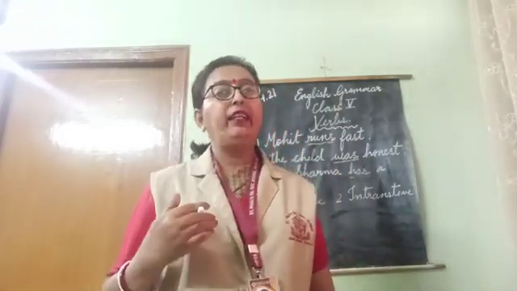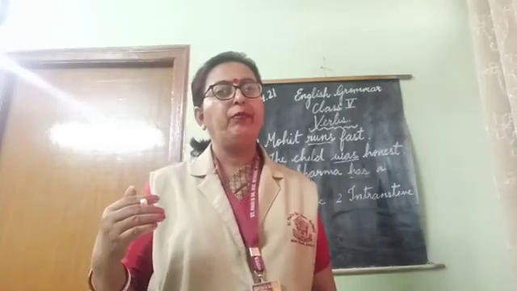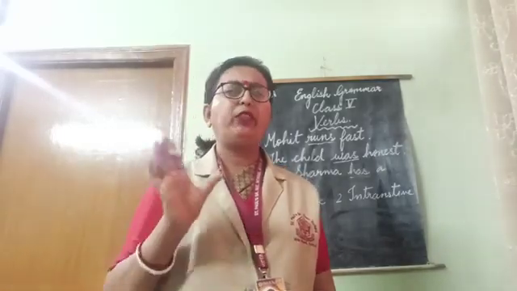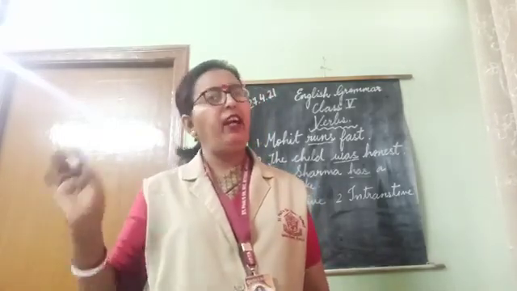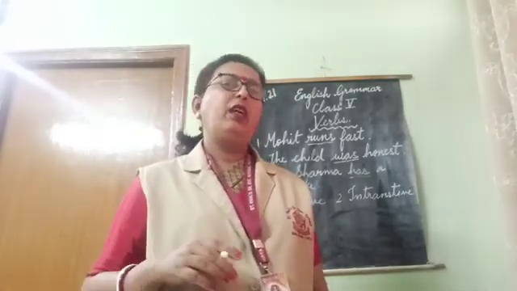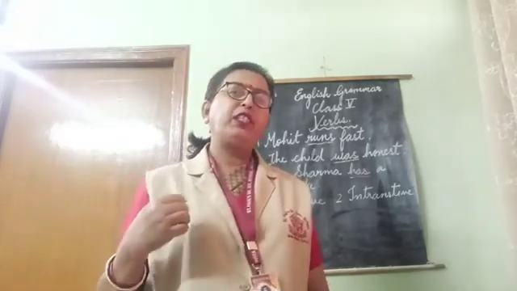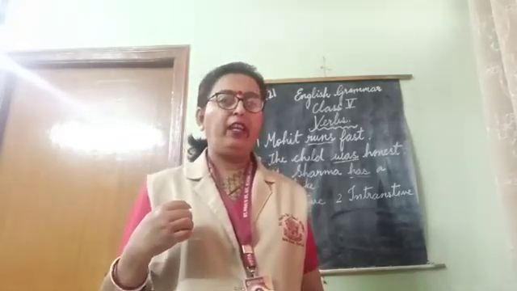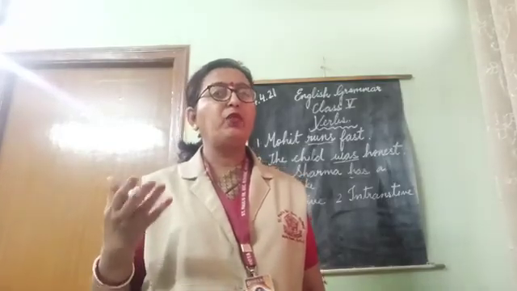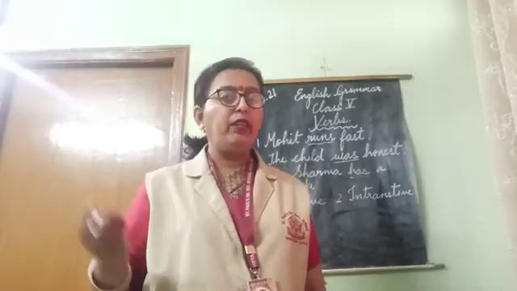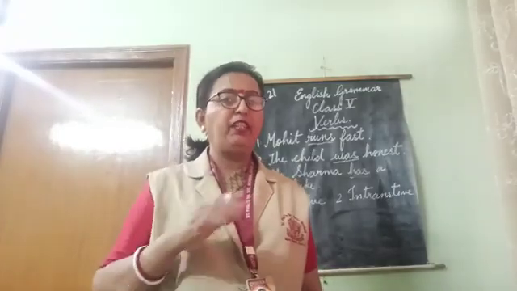I like ice cream. Okay, very small, three words are there in the sentence. What is the subject here? I. What is the object here? Object means what is the thing here which is reflected on the subject?